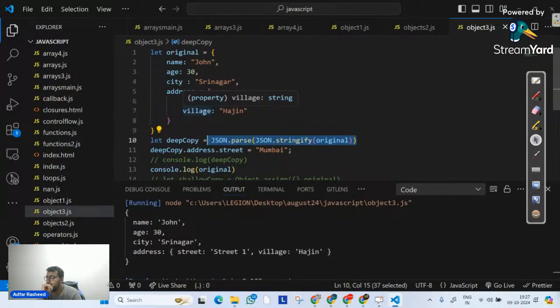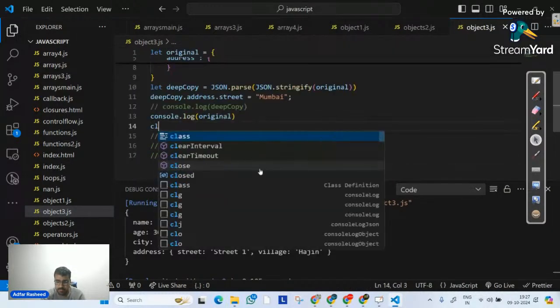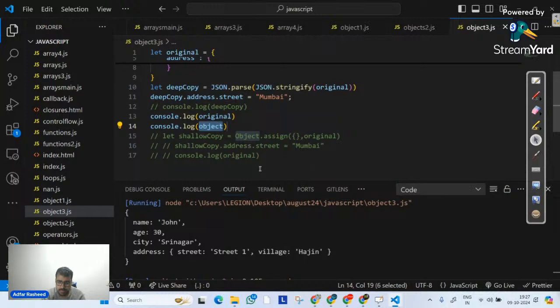So what is triple equal in both cases? What does that mean? Like if I try to compare both of them, will it be true? Is that what you mean? If I compare deep copy and original, let's try to see that. I will read your question, Prathimesh, in a second. So I will simply say deep copy equals to original. Let's see what it prints.